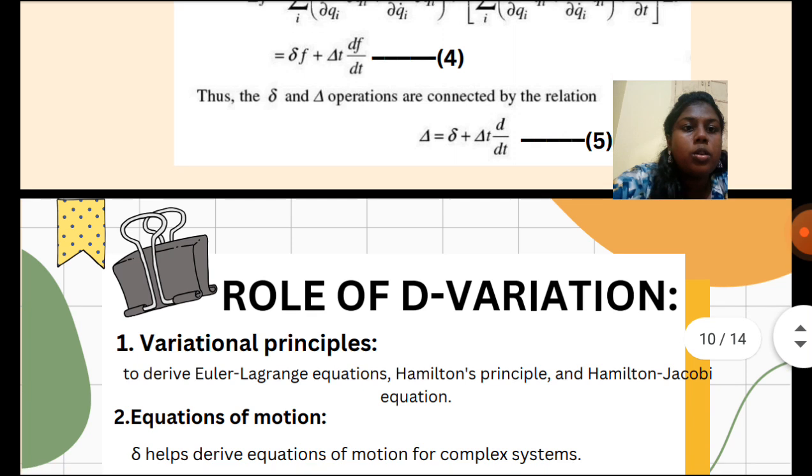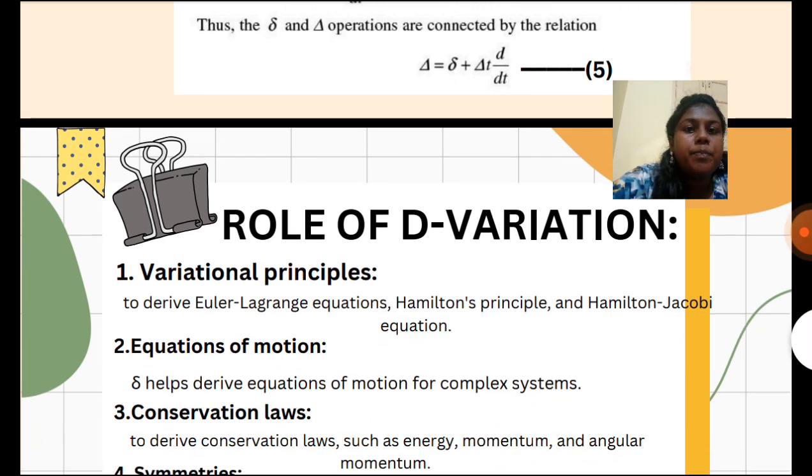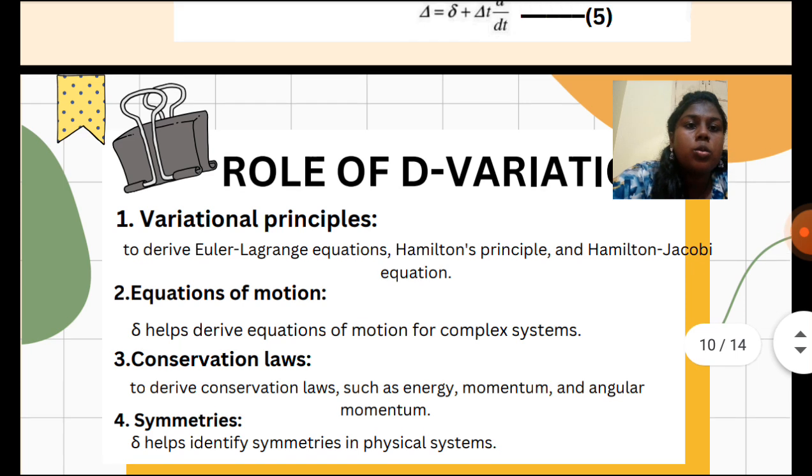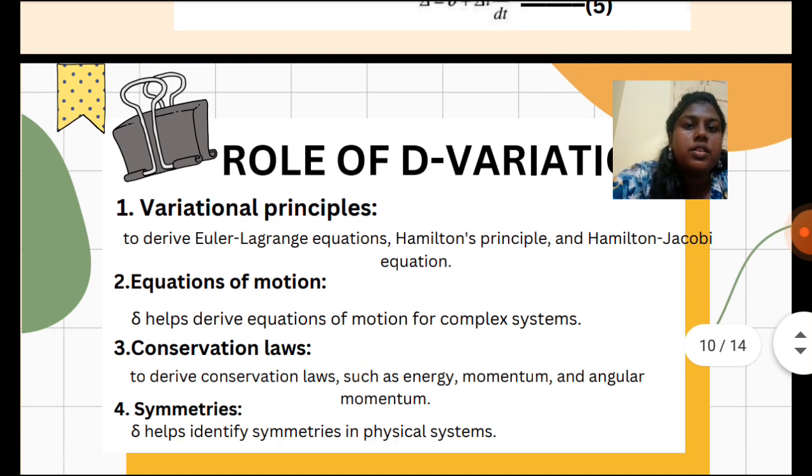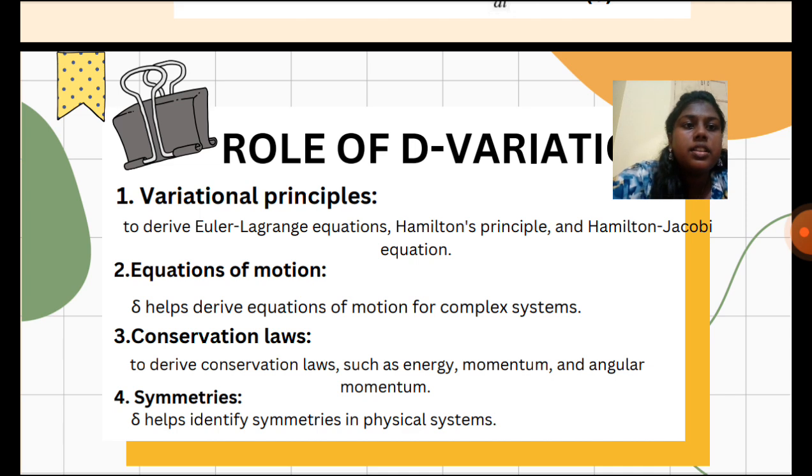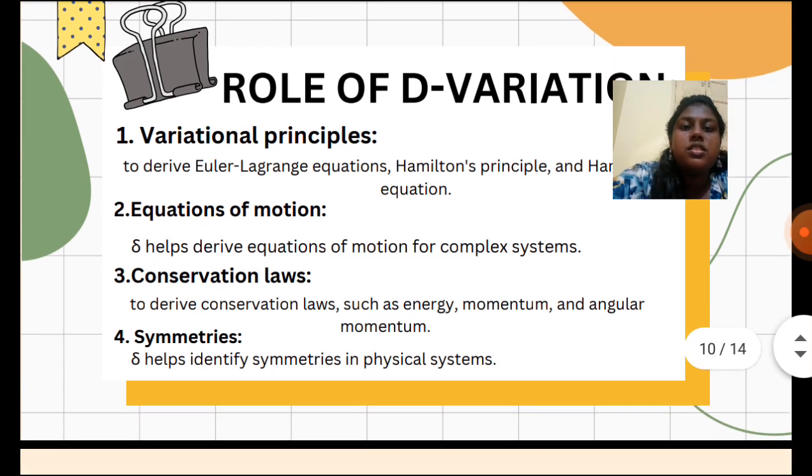And then the role of delta variation, there are several roles. First one is the variational principle, and it is used to derive the Euler-Lagrange equation, Hamilton's principle, and the Hamilton-Jacobi equation. And then the equations of motion, it helps to derive the equations of motion for complex systems. And then in conservation laws, it is also used to derive the conservation laws such as energy, momentum, and angular momentum. And then in symmetries, it helps to identify symmetries in physical systems.